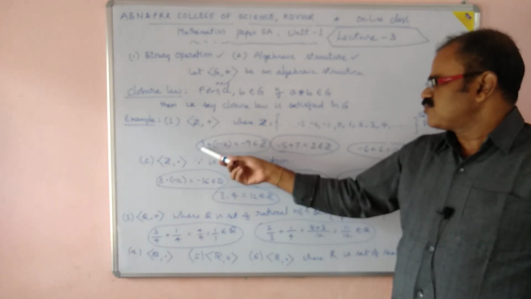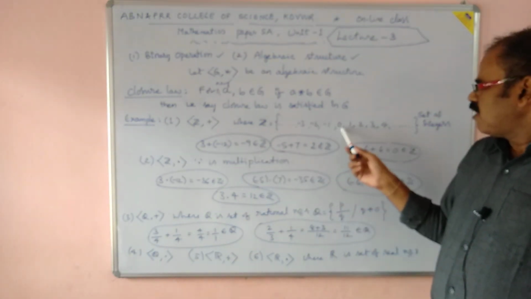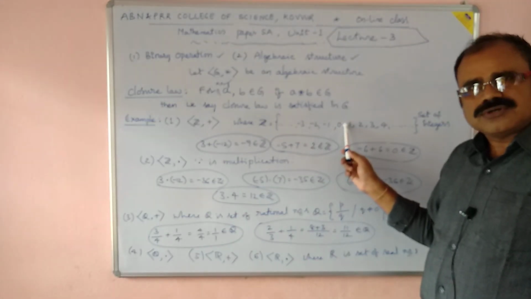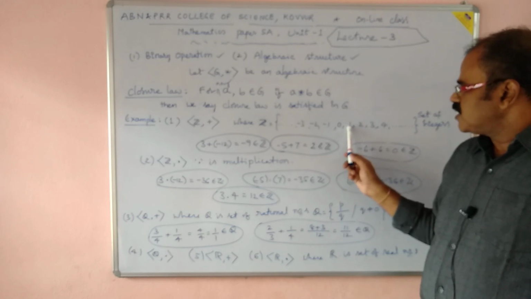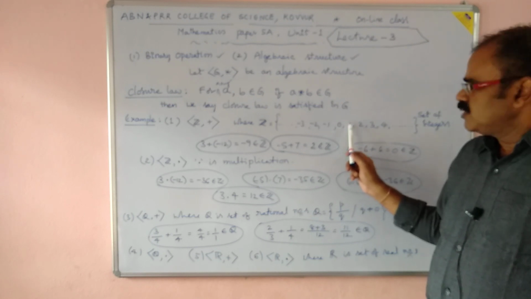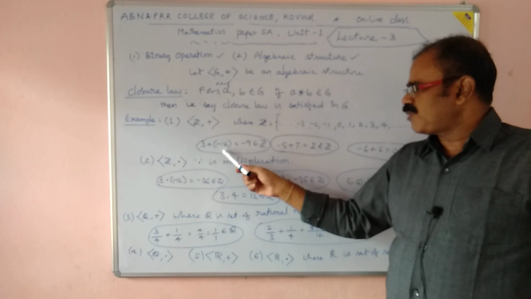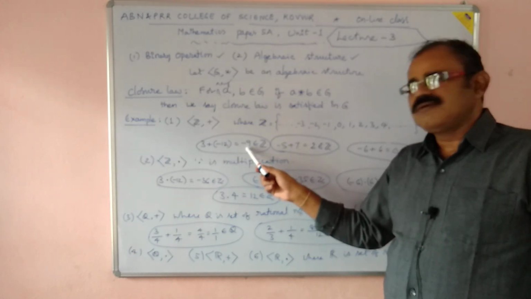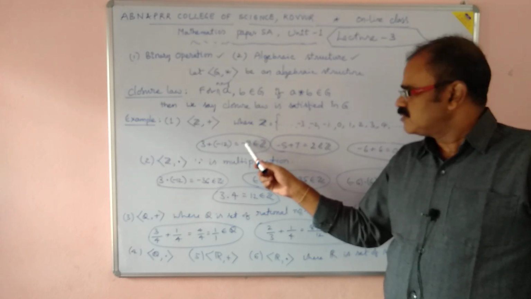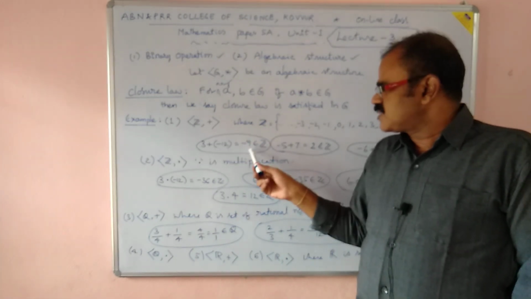For example, I have chosen 3 and minus 12 from Z. In Z you have all positive integers and all negative integers, which includes 0 also. The set of integers consists of all positive integers, all negative integers, including 0. So I have picked plus 3 and minus 12. 3 plus minus 12, what is that? Minus 9. Is it an integer or not? It is an integer. Therefore, minus 9 belongs to Z. Then we say closure law is satisfied.